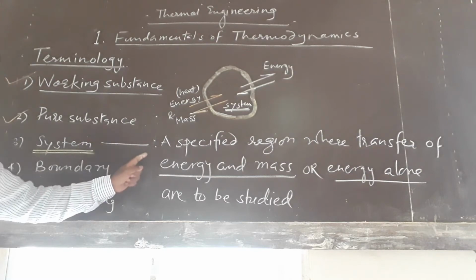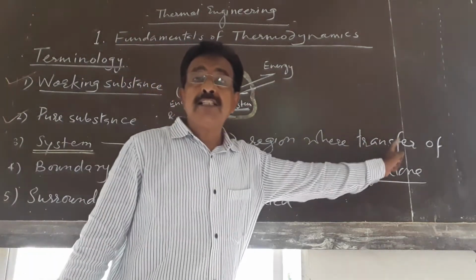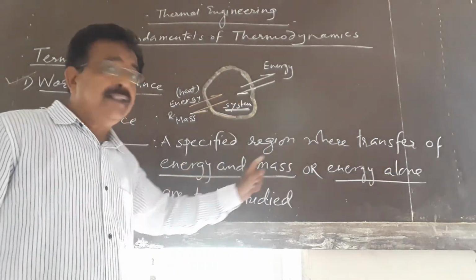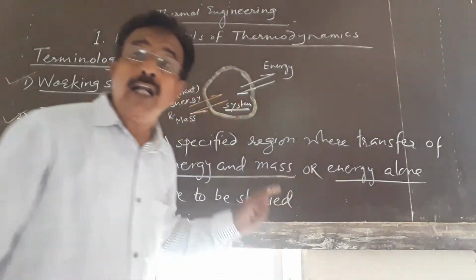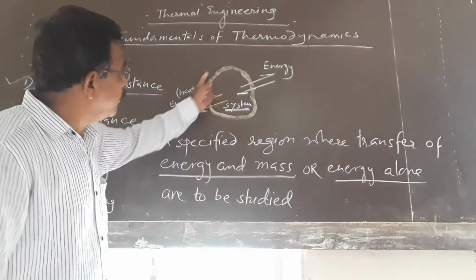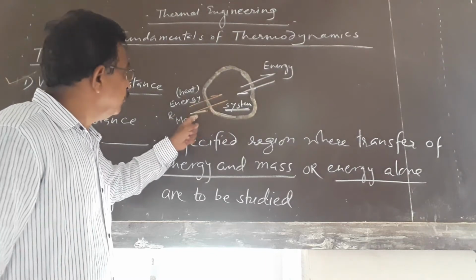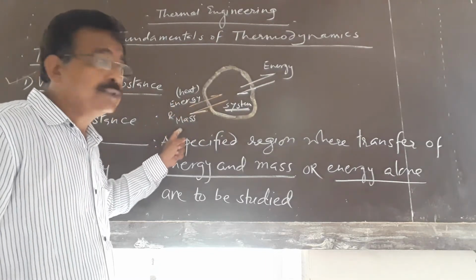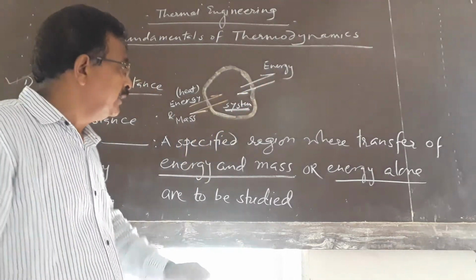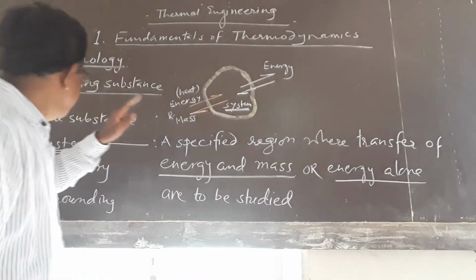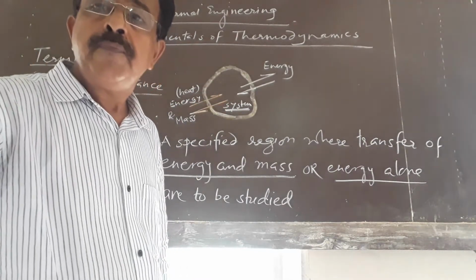Okay. Now friends, we will see what a system is in thermodynamics. A system in thermodynamics is a specified region where transfer of energy and mass, or energy alone, is to be studied. That specified region is called the system.